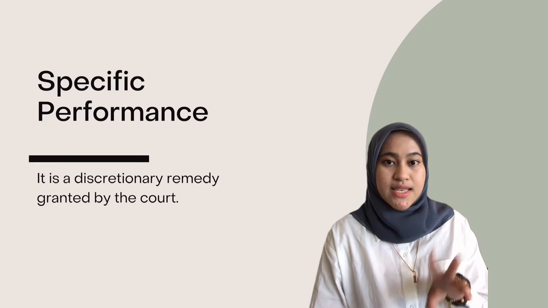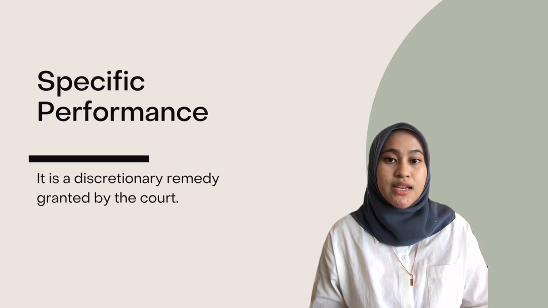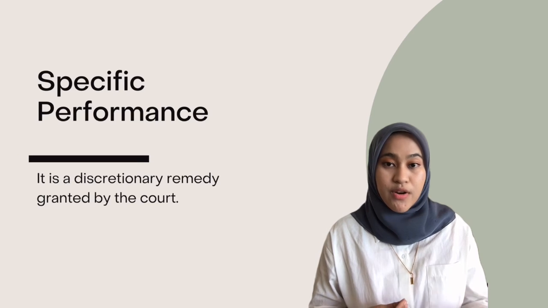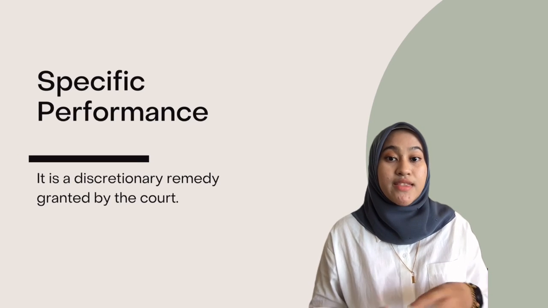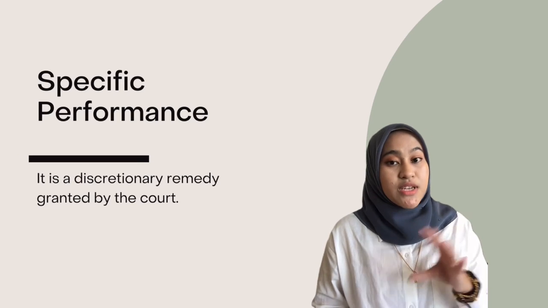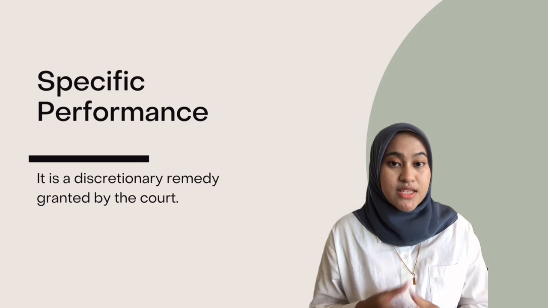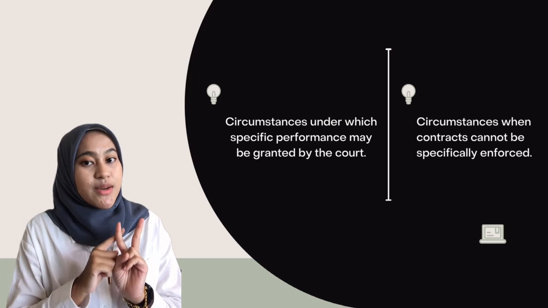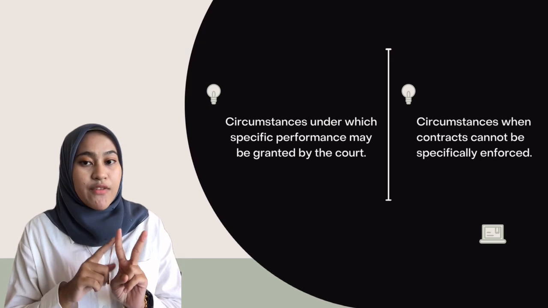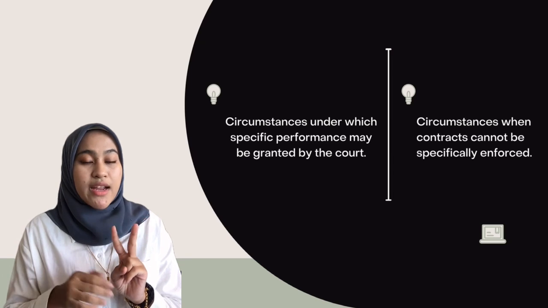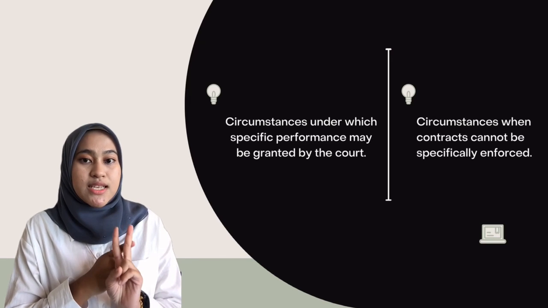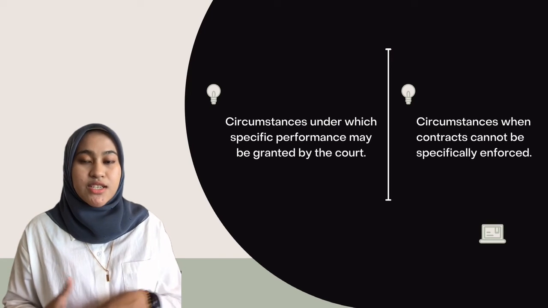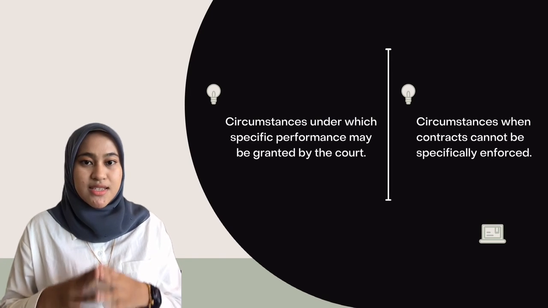The second remedy is specific performance. It is a discretionary remedy granted by the court. This means that specific performance is a decree of the court ordering that the contract shall be performed specifically according to its terms. That is, number 1, circumstances under which specific performance may be granted by the court, refer to Section 11(1) of the Specific Relief Act 1950. And the second one is circumstances when a contract cannot be specifically enforced, refer to Section 20 of the Specific Relief Act 1950.